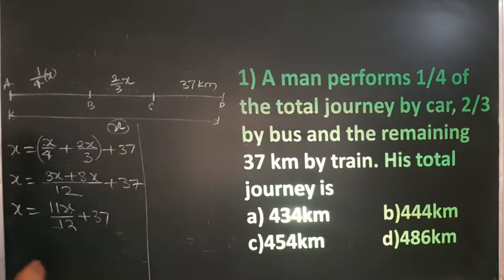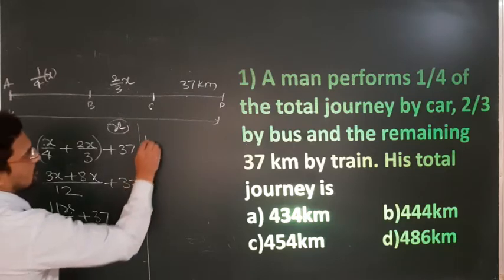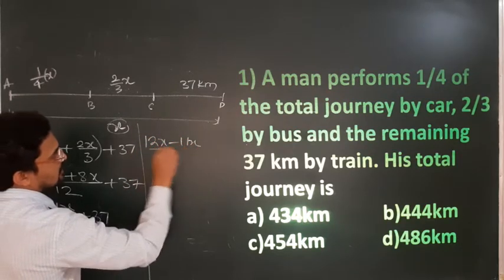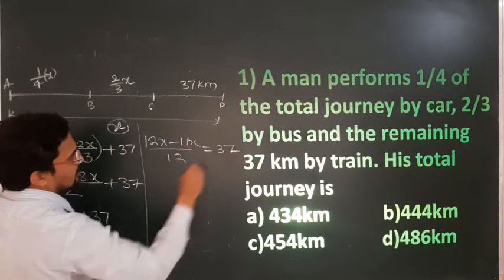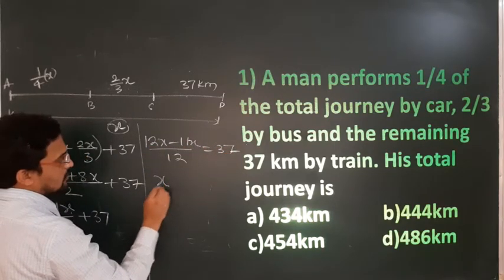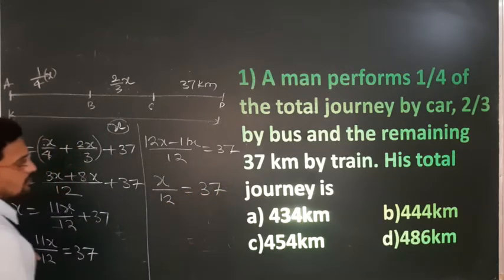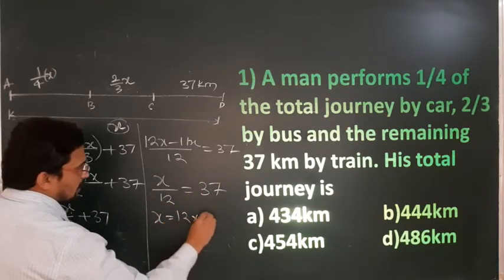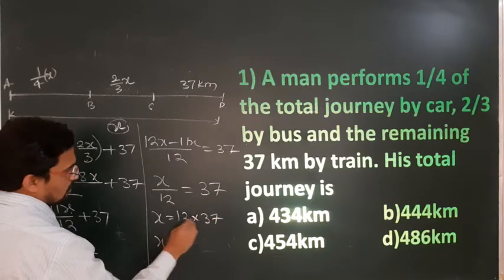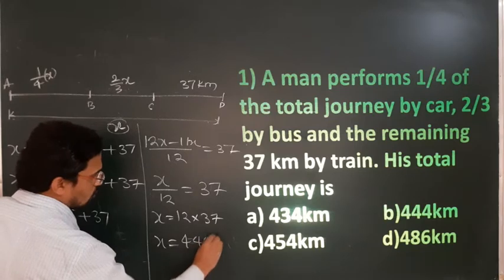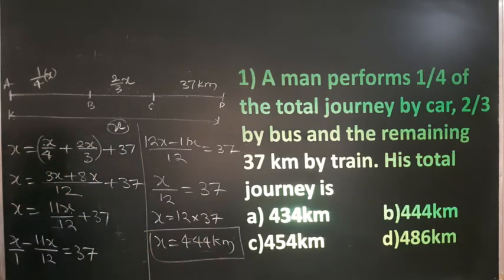Next, shift to this side: x minus 11x divided by 12 is equal to 37. Now take the LCM again, so 12x minus 11x whole divided by 12 is equal to 37. Now 12x minus 11x gives x divided by 12 is equal to 37. So x is equal to 12 multiplied by 37, which is 444 kilometer. So option B is correct.